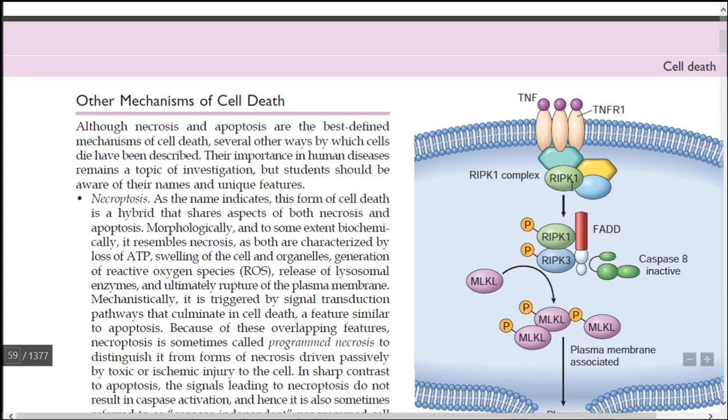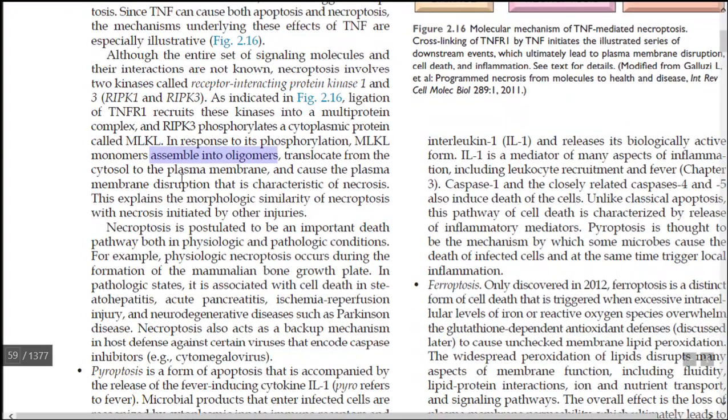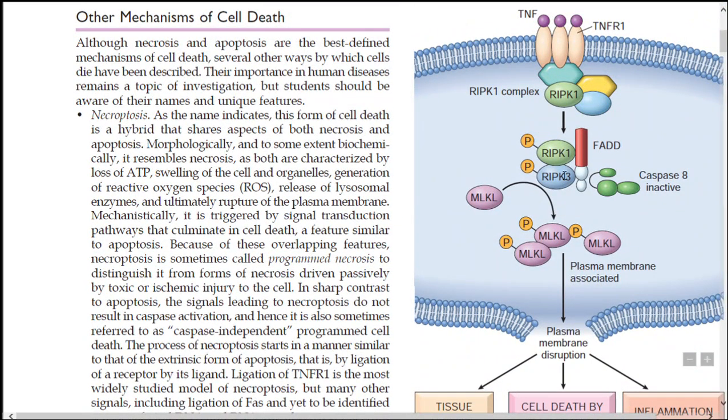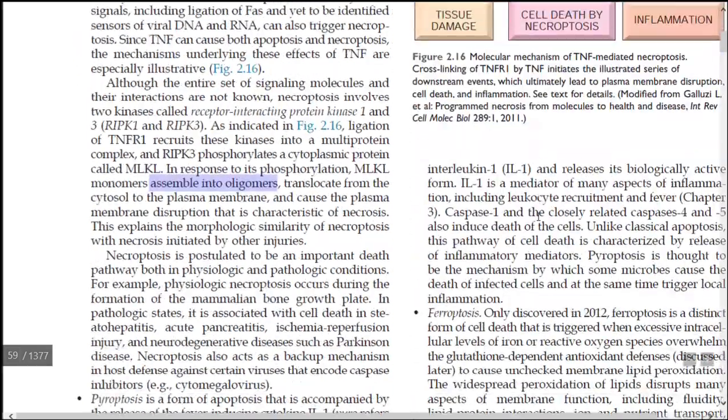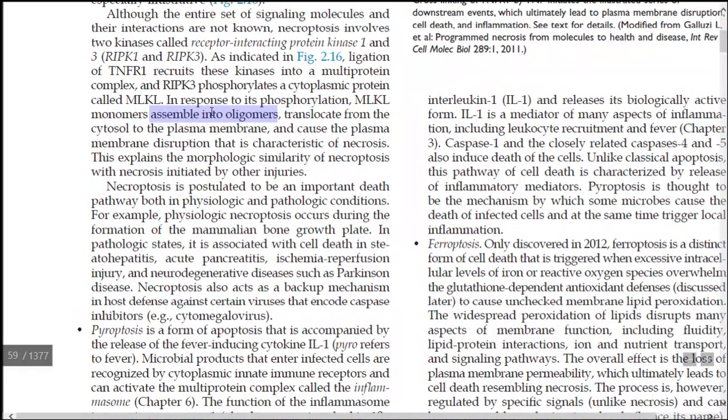In this diagram, that is what is taking place. MLKL gets phosphorylated with the help of RIPK1 and RIPK3, and due to this phosphorylation the monomers will assemble into oligomers and move from the cytosol to the plasma membrane and cause plasma membrane disruption.